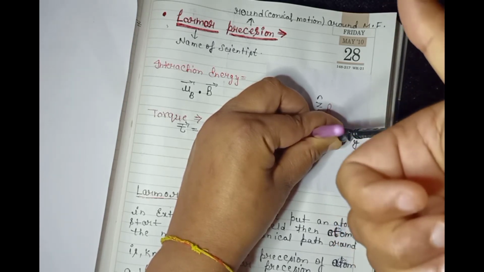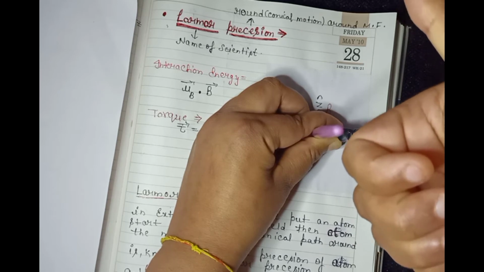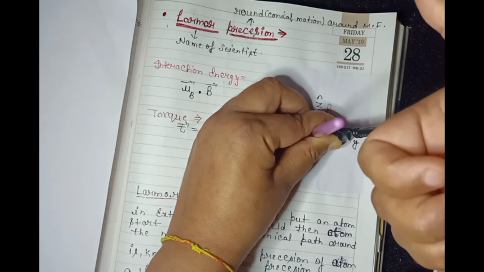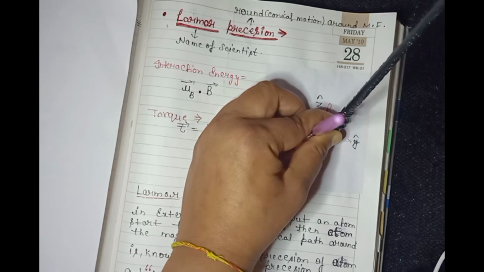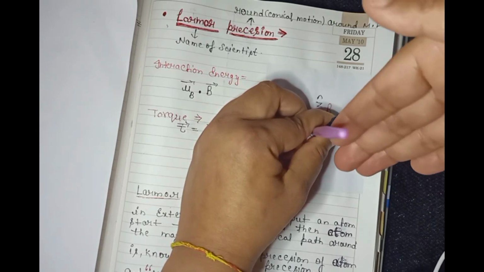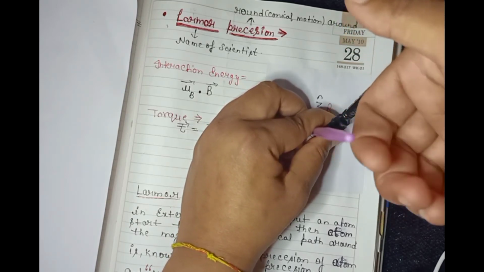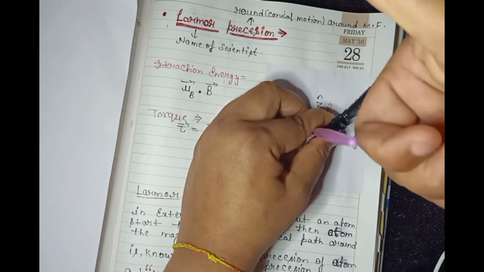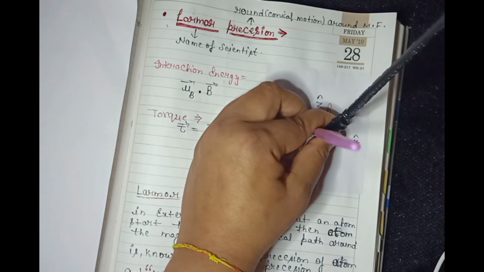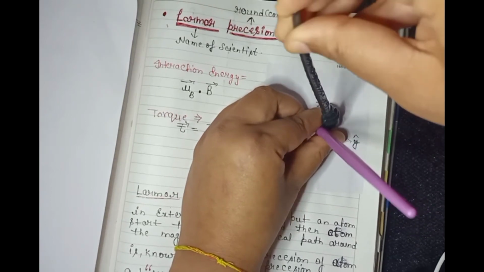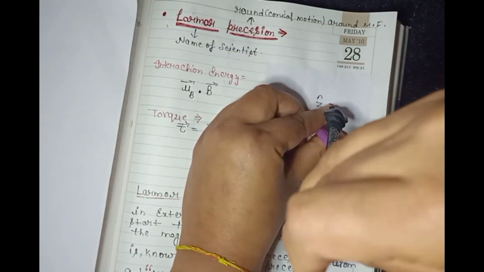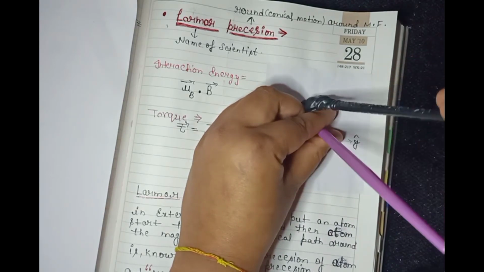The direction of the thumb says the direction of torque, meaning the atom will rotate here. Now again take your fingers toward mu B and curl them toward the magnetic field B. Then again the particle rotates at 90 degrees like that. So by rotating here and there, it makes a cone around the magnetic field.